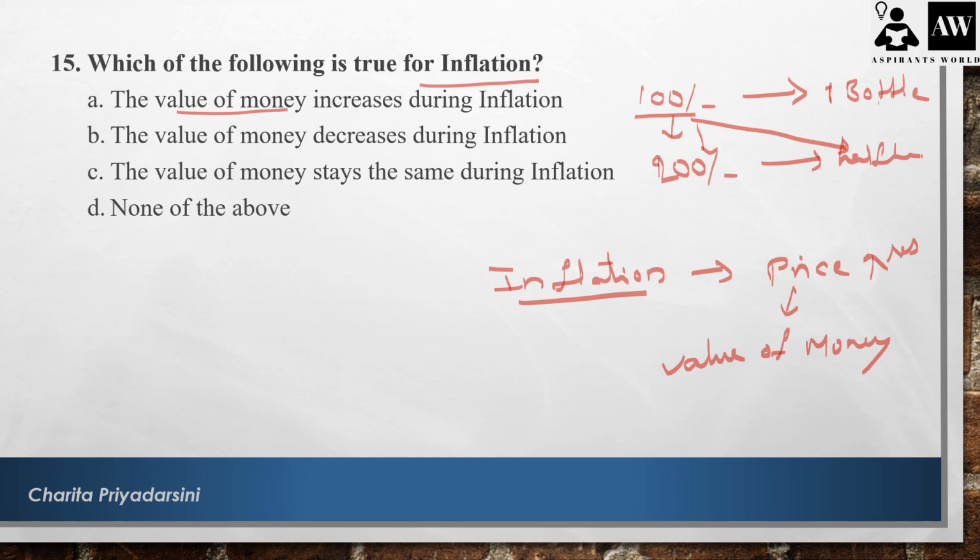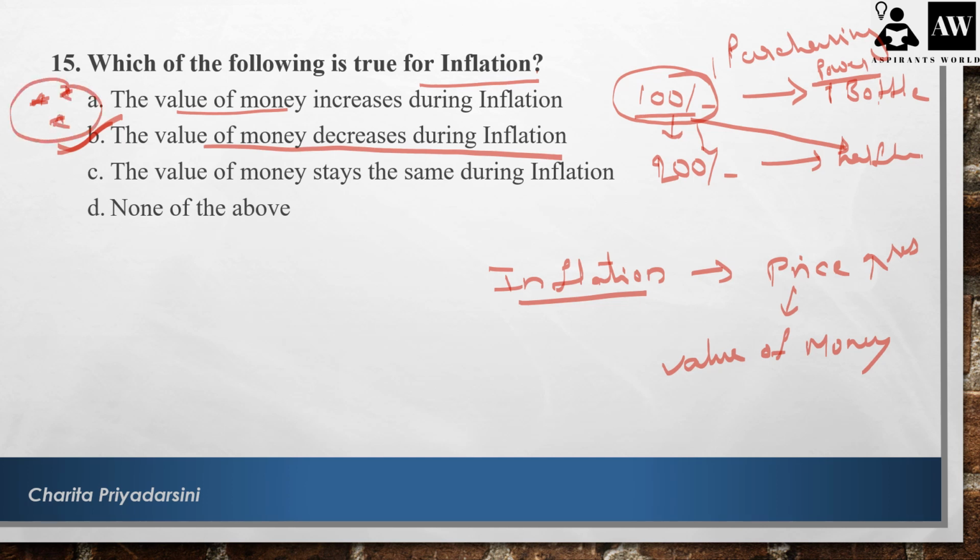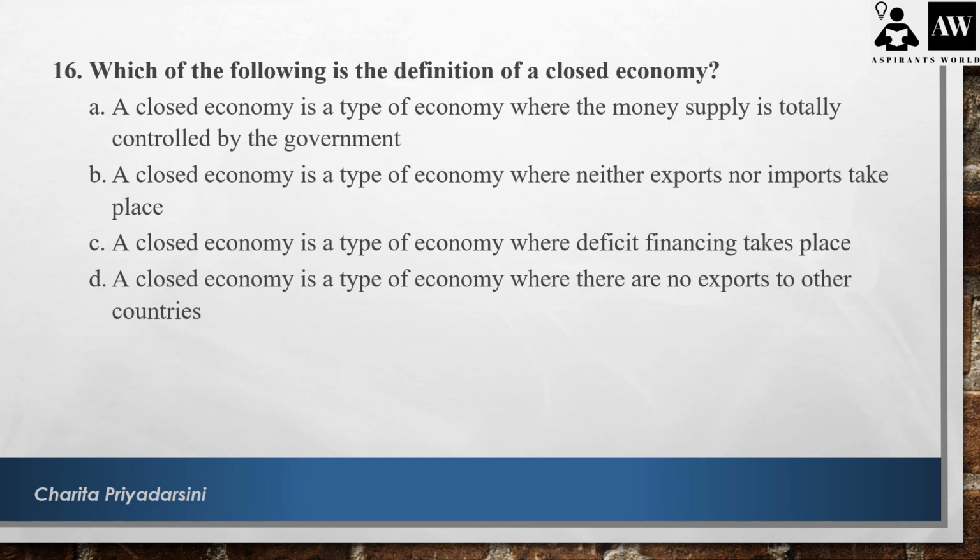That means the value of your 100 rupee note has actually decreased in the sense of purchasing power. This is very important. The value of money has fallen just because the purchasing power of the currency has fallen. That means whenever there is inflation, the value of money decreases. So your answer is B. This is a very important concept, and many question papers in competitive examinations have touched this area from different perspectives. So remember this point.